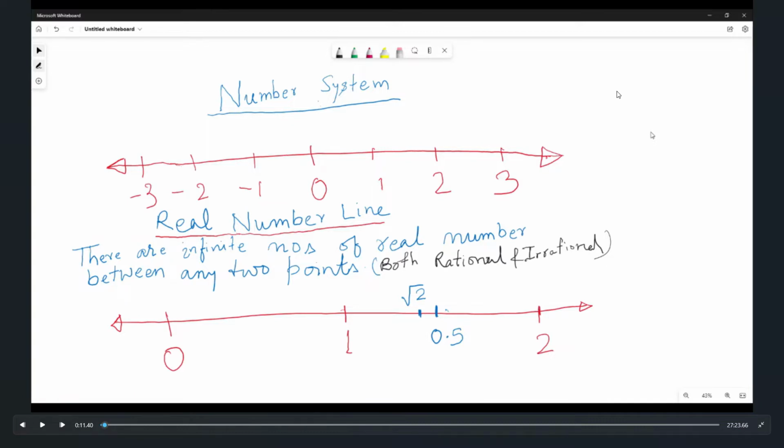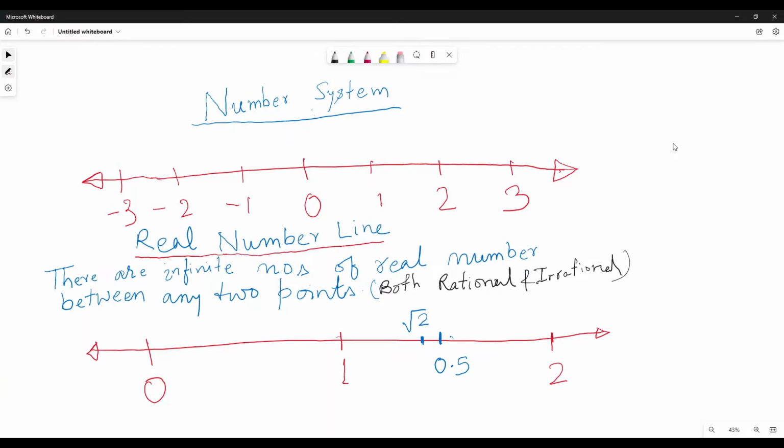Let's do self-study. We will be discussing number system from class 9 and our reference will be the NCERT book. When we talk of number system, what we are talking about is real numbers. You must have heard of the real number line, and on this real number line there are infinite real numbers between any 2 points.